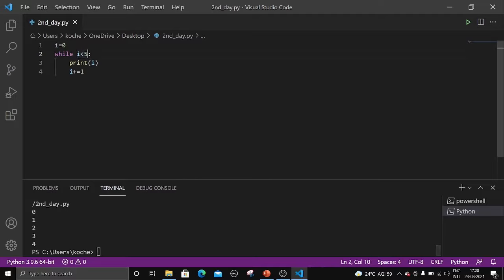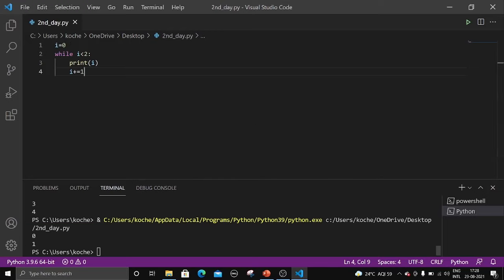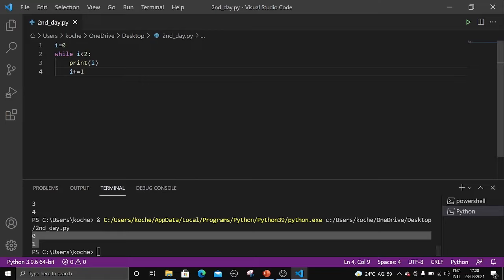Let me change the condition here. I less than 2. Can you guess what the output will be? Initially I equal to 0. The output would be 0 comma 1. Got it? 0 and 1. Why is it 0 1? Initially I equal to 0. 0 is less than 2. So I am printing 0 and incrementing. 0 plus 1 is 1. And next it will check the condition.